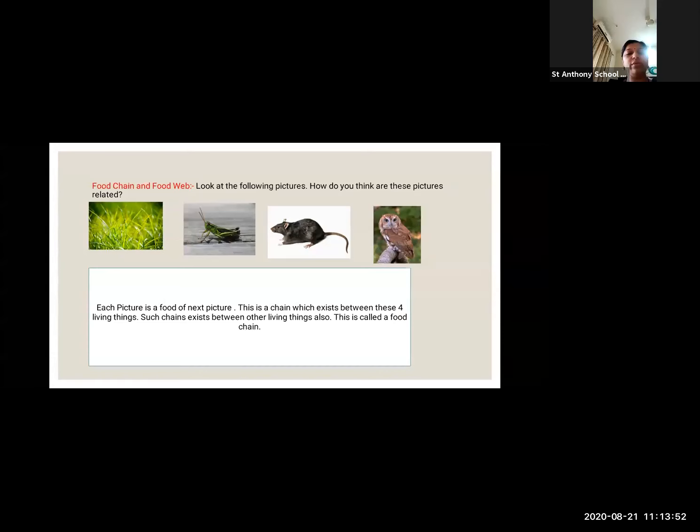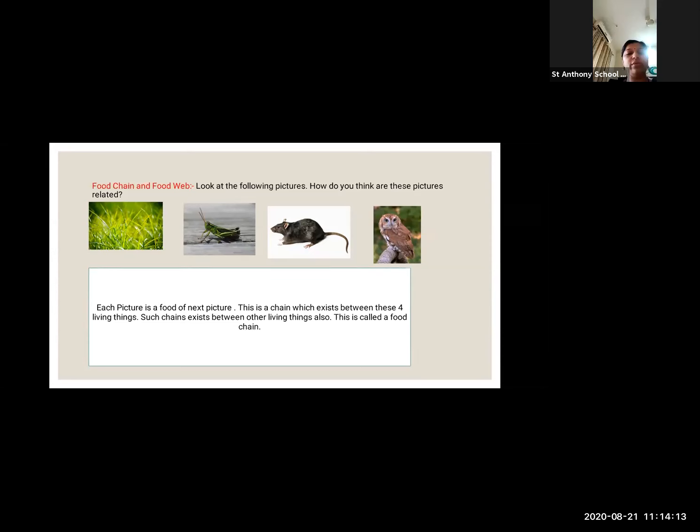Grasshopper depends upon the grass. Means each of these depends upon one another. हम लोग एक दूसरे पर निर्भर हैं खाने के लिए. Understood everyone? We need everything. We need grass also. अभी खेती नहीं करोगे तो how we will get rice, wheat and all that?